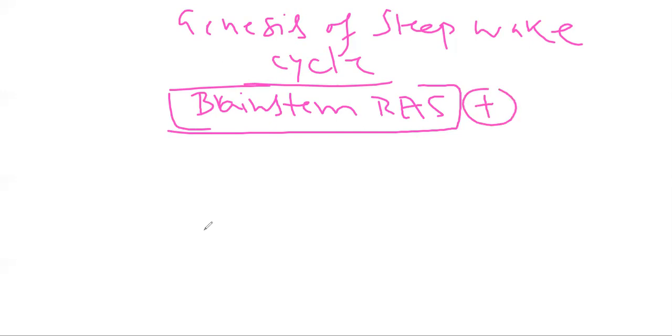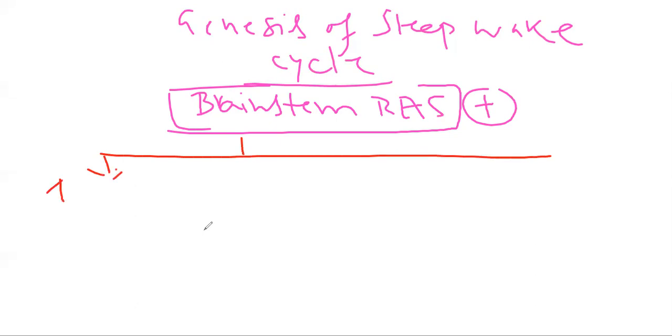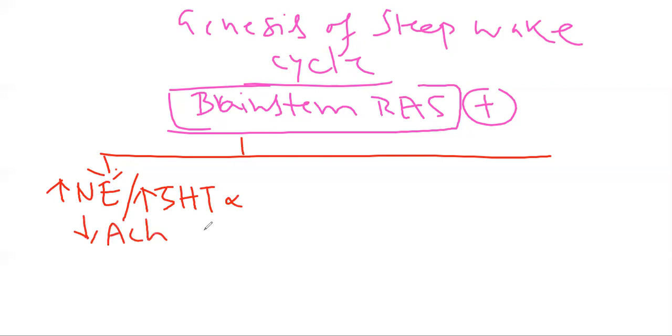Then what happens? If there is an increase in the norepinephrine concentration, or an increase in the serotonin concentration, and also a decrease in the acetylcholine concentration, that will lead to the awake cycle.